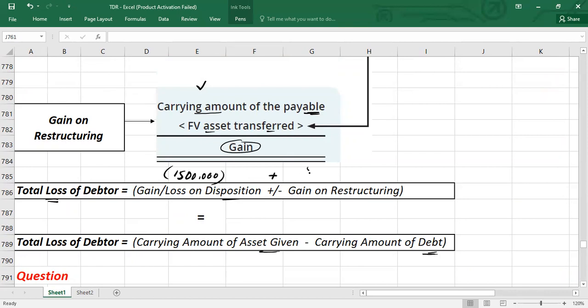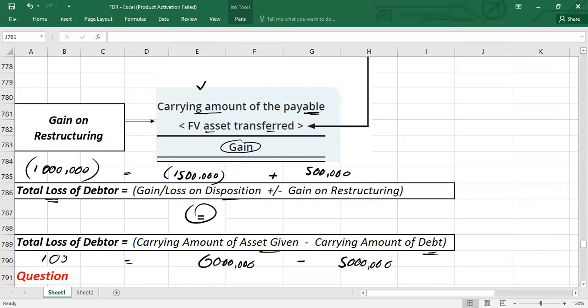How much gain on the restructuring? We have 500,000. So net loss is going to be 1 million. Okay, guys, and I told you this 1 million loss should be equal to this equation also, which is carrying amount of the asset given, 6 million, minus carrying amount of the debt, which is 5 million in the debtor's books. Again, it is equal to 1 million. Okay, guys, so this is also your total loss. It should be equal. This is how you will do the entry for debtors.